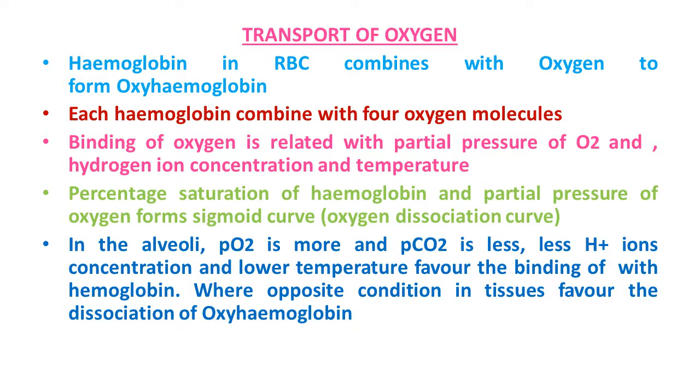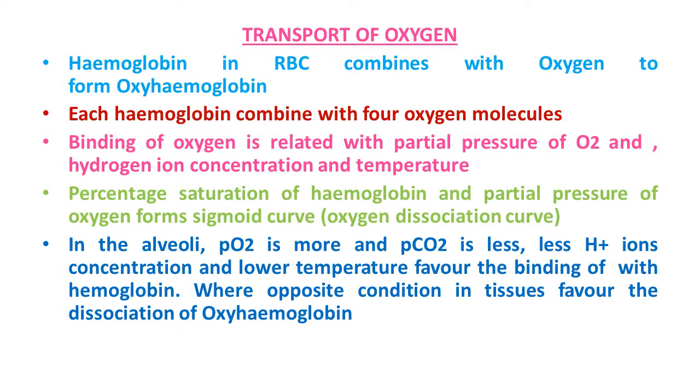A sigmoid curve is obtained when percentage saturation of hemoglobin with oxygen is plotted against the PO2. So when we plot the percentage saturation of hemoglobin with oxygen against the partial pressure of oxygen, this curve is called the oxygen dissociation curve, and it's highly useful in studying the effect of factors like PCO2, that is partial pressure of carbon dioxide, and H plus concentration on binding of O2 with hemoglobin.